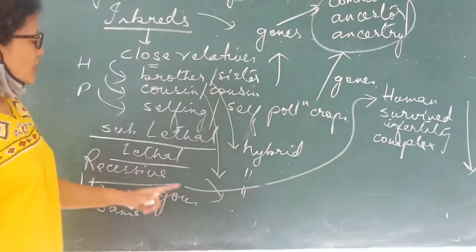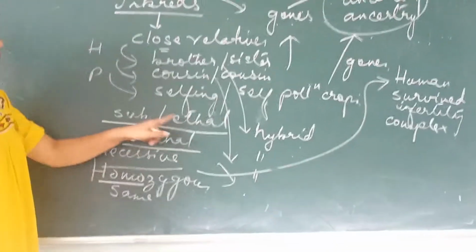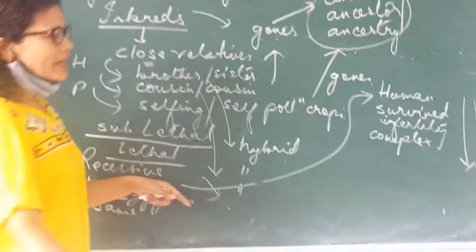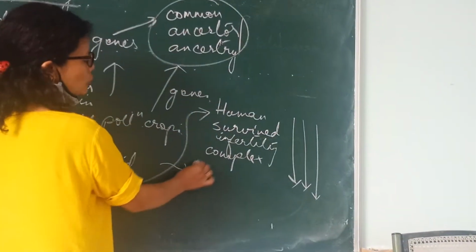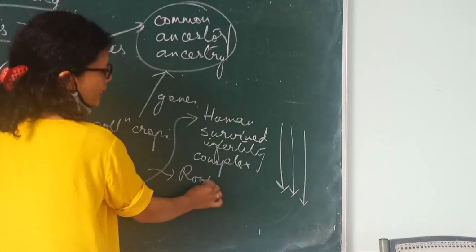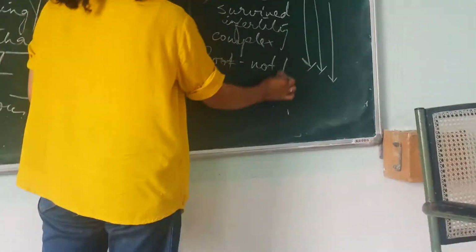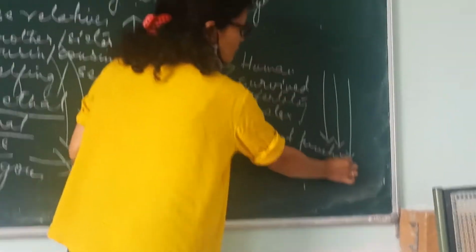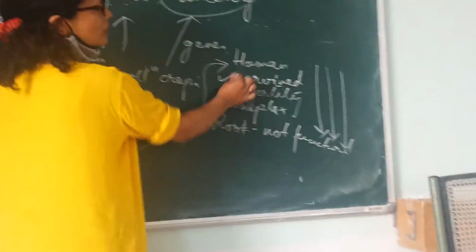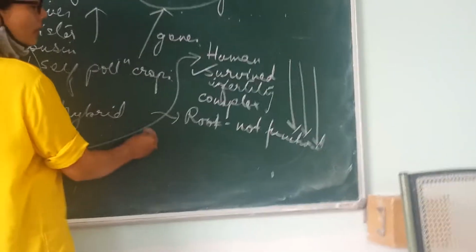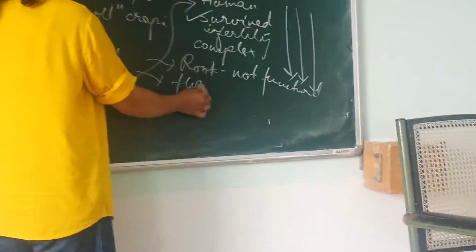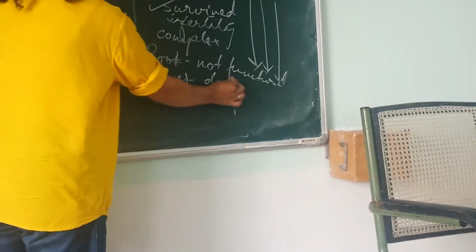In these plants, how does the lethal and the sublethal gene express? They express in these ways. You have a root, alright, but it is not functional. So what does it mean? Cannot survive. Okay. You have a flower, but it is defective.